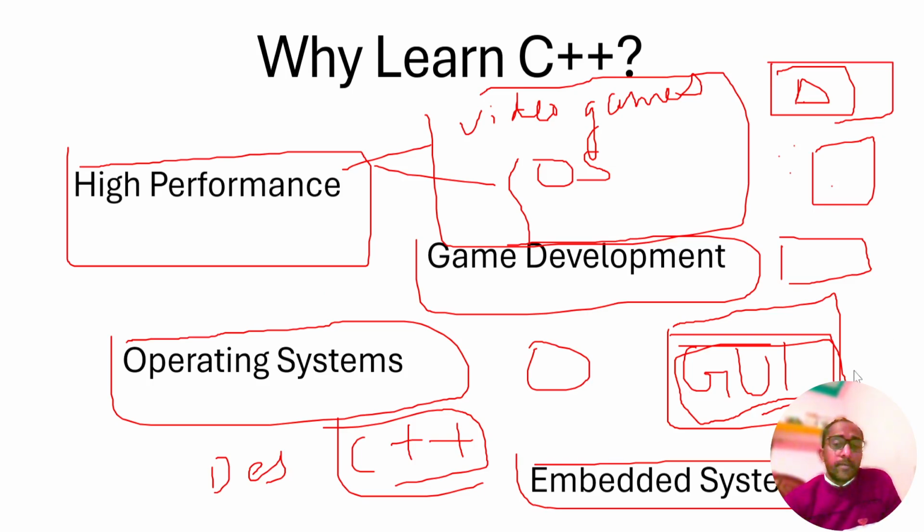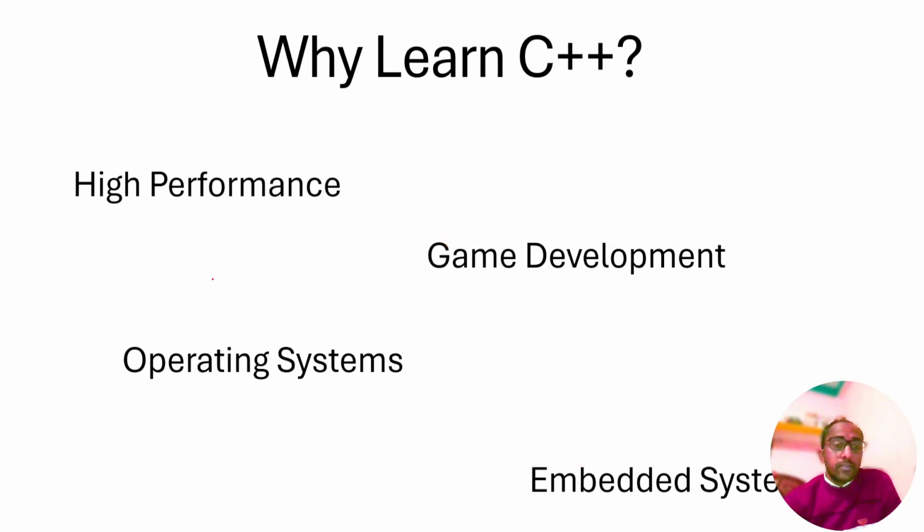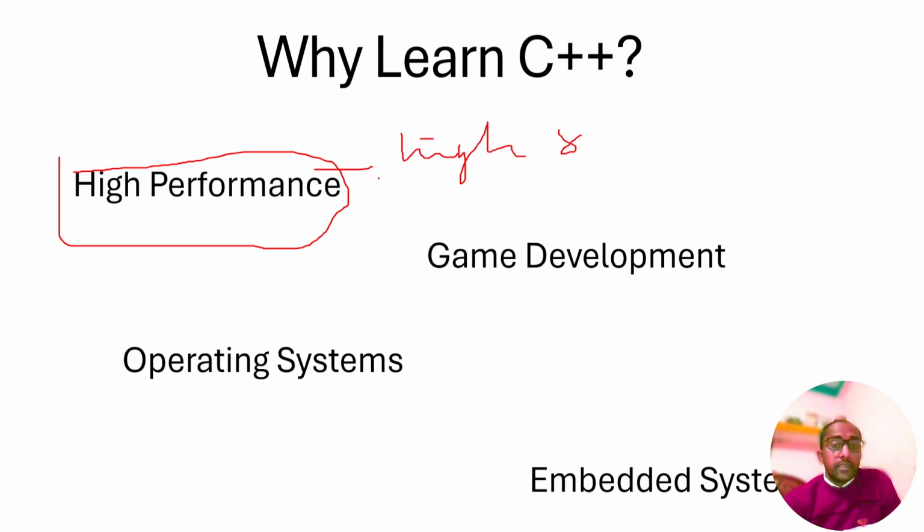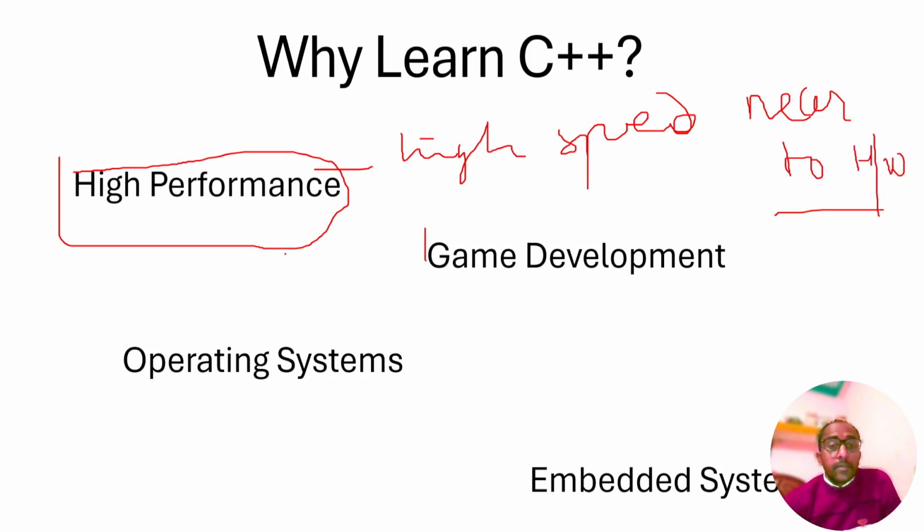Some examples of applications, I'll explain to you. First is high performance, high speed, very near to hardware: game development, operating systems, embedded systems.